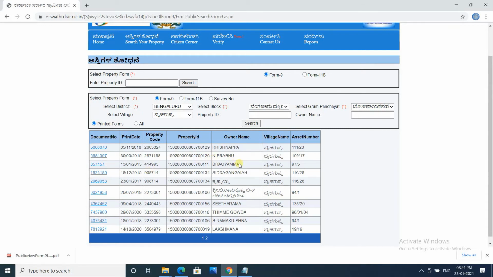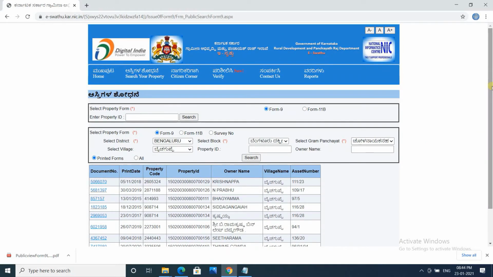Now one important point is that this site is applicable to all the properties or plots which come under Gram Panchayat. Even in Bengaluru you can see there are so many places, so many plots and so many flats which come under the Gram Panchayat.